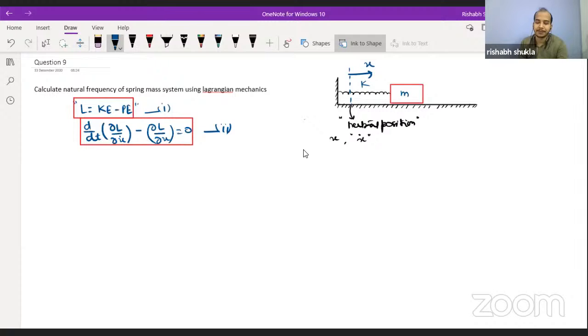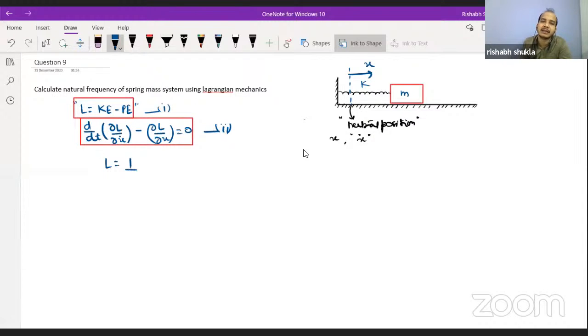Okay, good morning, Hariom. So from here you can say that L is equal to kinetic energy minus potential energy. What is the kinetic energy and what is the potential energy of the system right now? The kinetic energy is associated with the mass and the potential energy is associated with the spring.